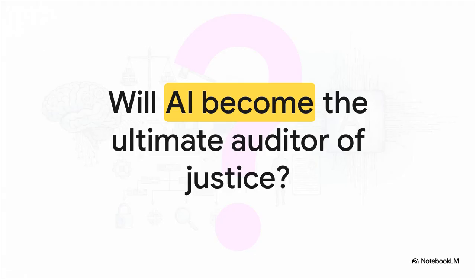So we're going to leave you with this final, kind of provocative thought to chew on. If 4 totally distinct AI models, trained on different architectures and vast amounts of data, can independently and instantly identify the exact same structural, logical gaps in a human conviction, what does that mean for the future of evidence? Will artificial intelligence eventually become the ultimate auditor of human justice, stepping in to keep our logical biases in check?